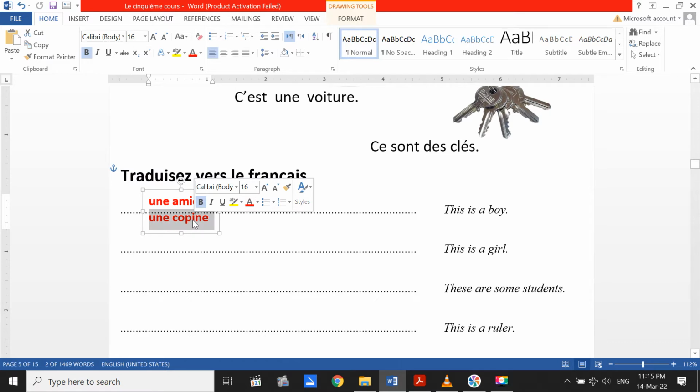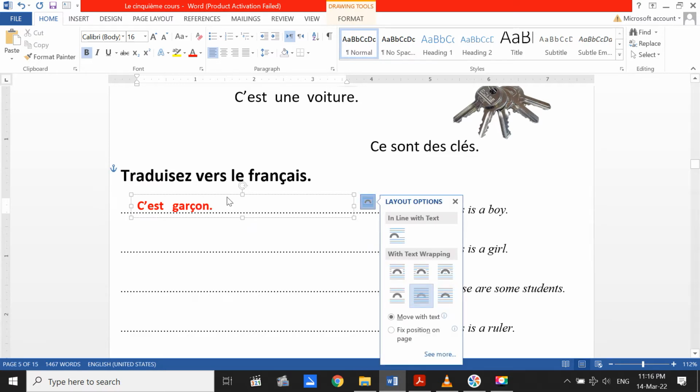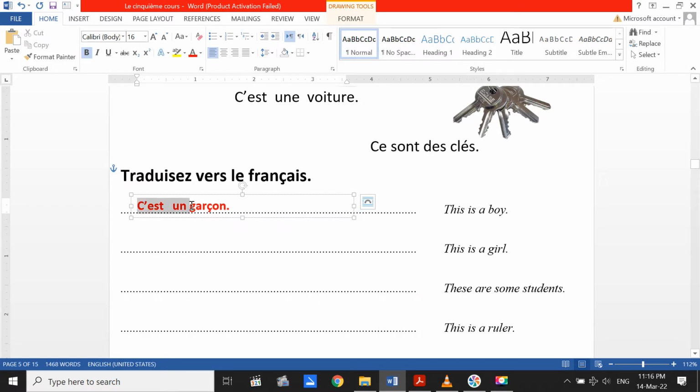Donc, on va commencer à écrire. Ça veut dire quoi en français? Donc, on commence: this is a boy. This is, c'est. A boy is garçon. Pay attention that we look at the word after it, garçon. Garçon is masculin, so we have to write here un, not une. How can I know that? I write un or une or des according to the next word. C'est un garçon.